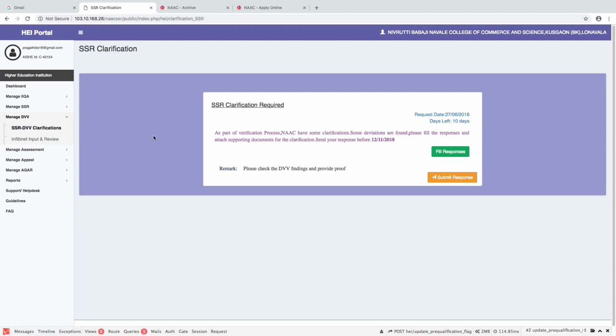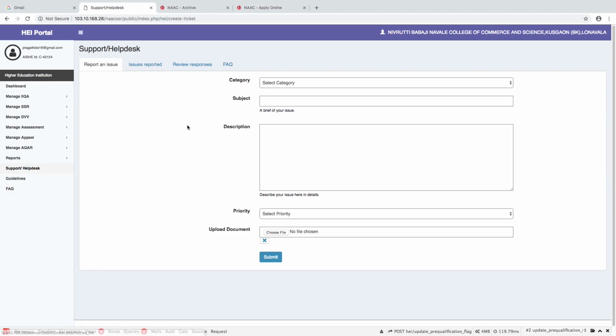This completes the DVV process of the HEI, and the HEI will wait for the further process from the NAAC side. In terms of any technical issues faced by the HEI during this HEI clarification process, you may please seek the help of NAAC through this support, and you can raise an issue for which you will get a response from us as soon as possible.